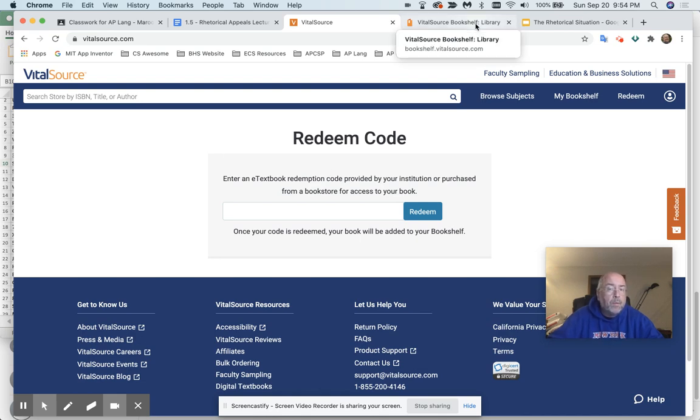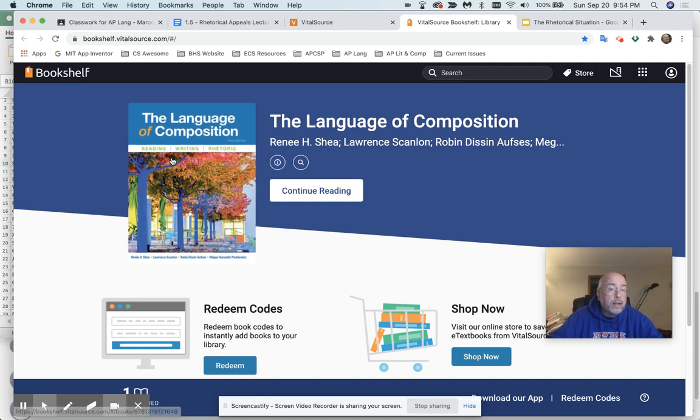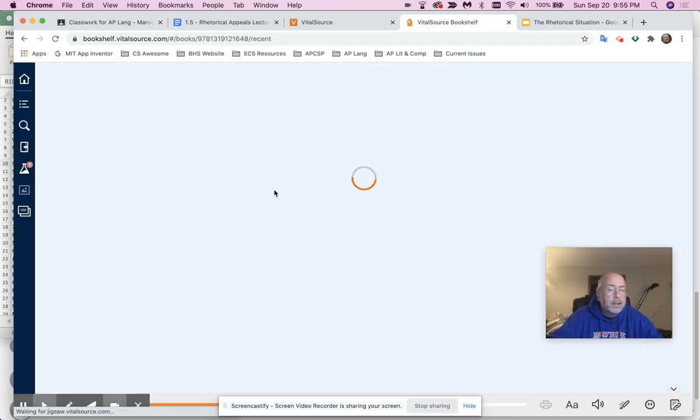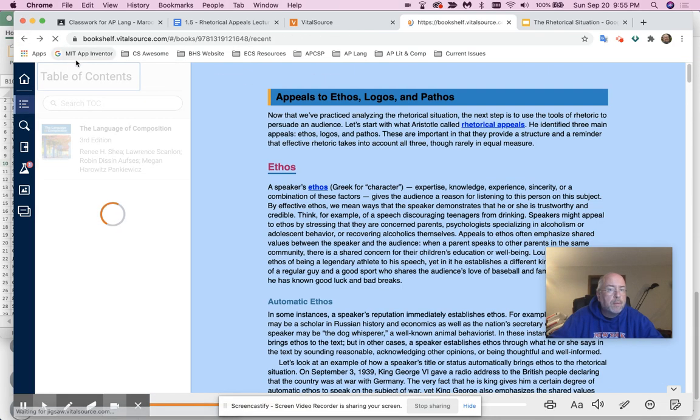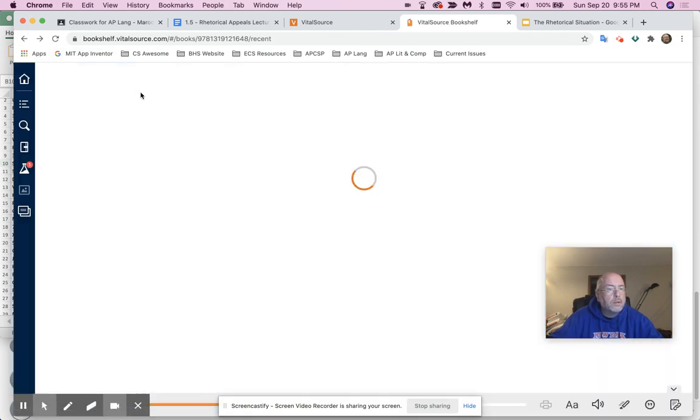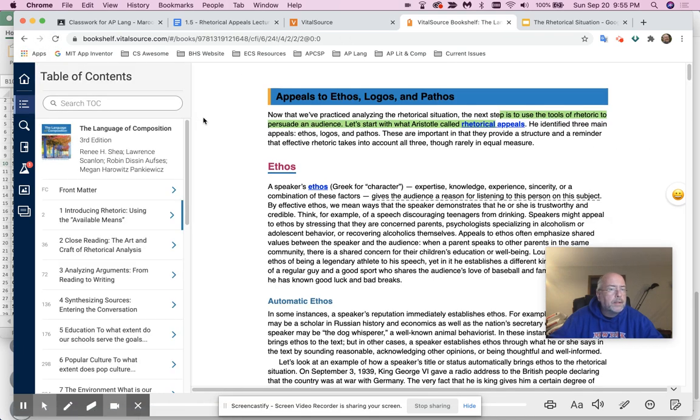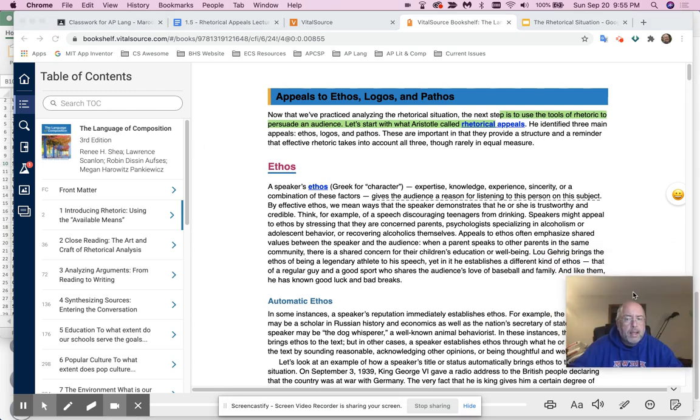Once you're into it, you'll get the Language of Composition. That is Launchpad. That is exactly where we've done our thing right here. When you have that, click the Language of Composition, and of course it chose this moment to stop working. So let's get right in there. There it is, and this happens to be where I'm starting from today. So this is the 3 rhetorical appeals section.